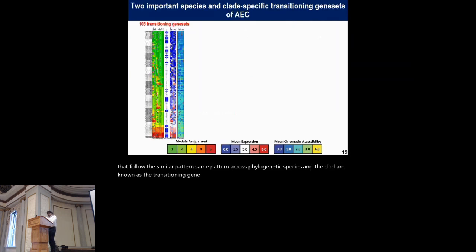In the aortic endothelial cells, from these P-DRMN inferred modules, we identified a total of 103 transitioning gene sets across species and clades that have a diverse phylogenetic trend among the species. And here I am demonstrating two interesting transitioning gene sets.